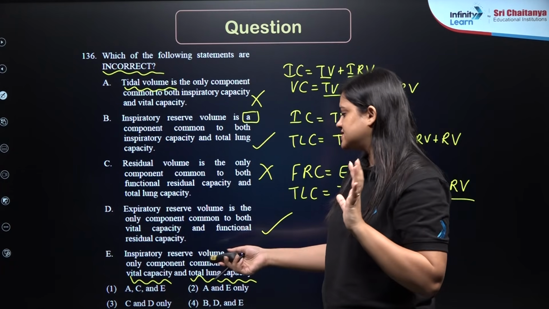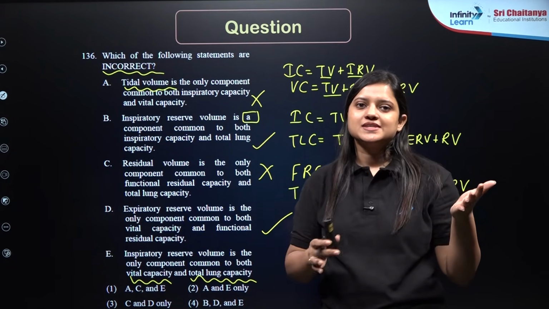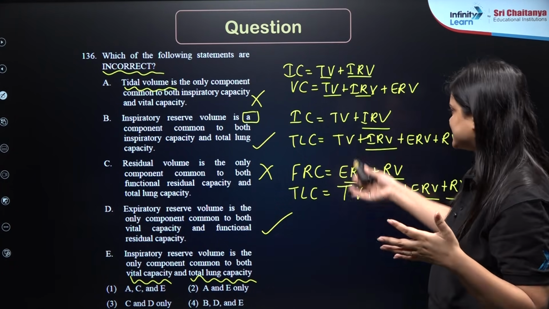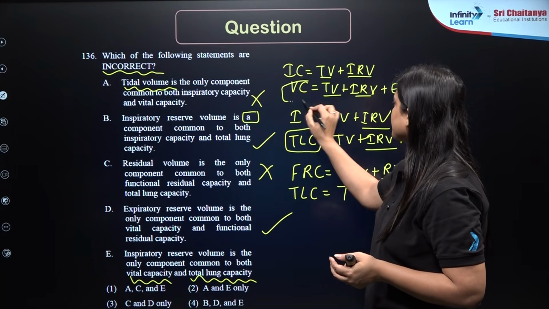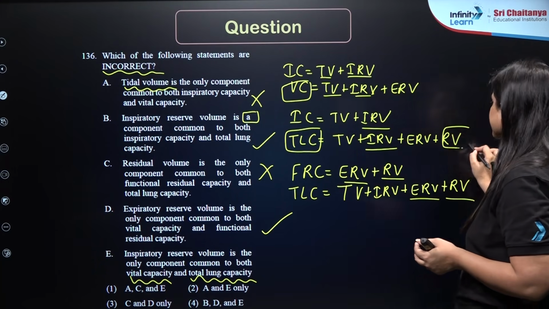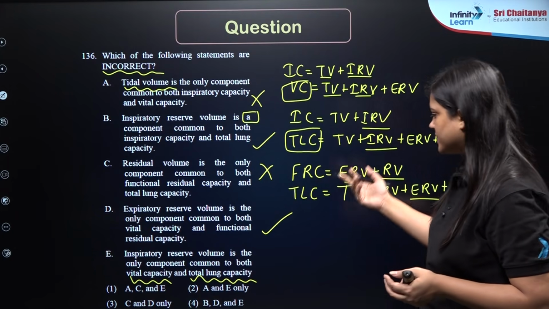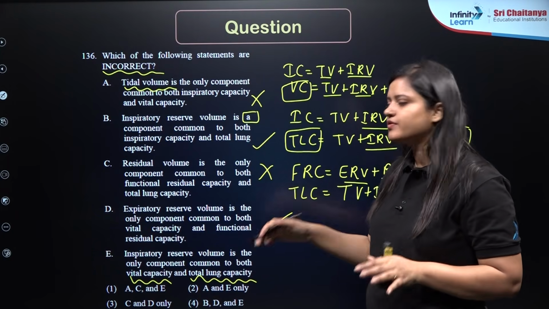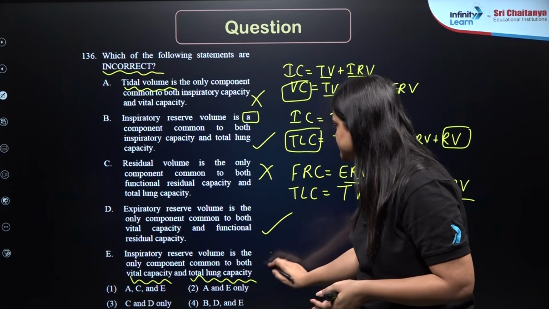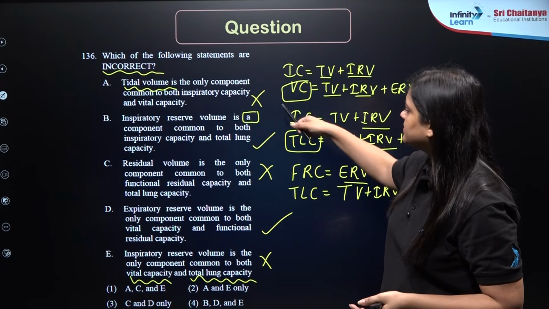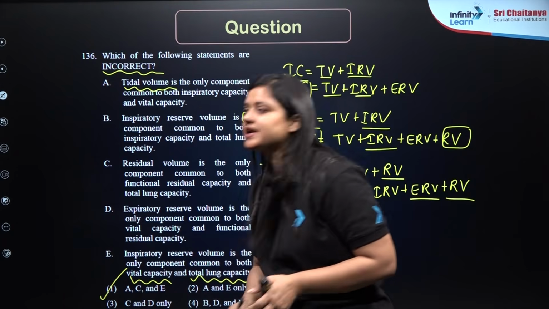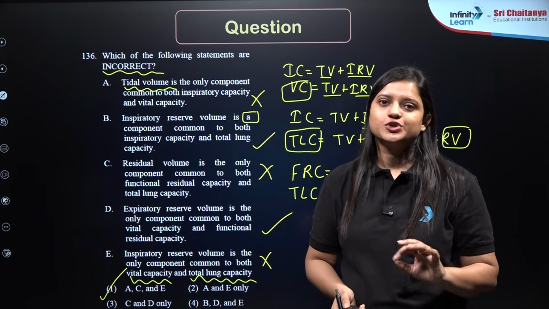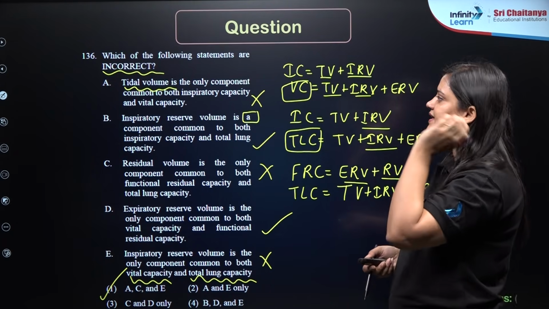So what is the difference between vital capacity and total lung capacity, as you can see. Okay, this is the total lung capacity and this is the vital capacity. The only difference will be RV, rest everything is common, and they are saying only IRV is the common component, which is wrong. So incorrect one will be A, C and E, right? A, C and E will be incorrect. That means correct answer should be 1, right?